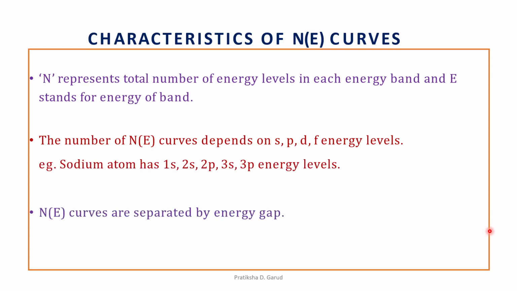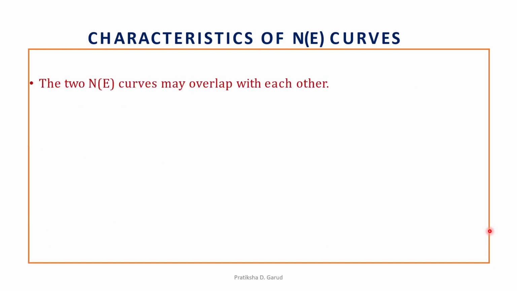The capital N(E) curves are separated by an energy gap, as we have seen in the picture. For example, the capital N(E) curve for 3s is separated from the capital N(E) for 3p. Further, two N(E) curves may overlap with each other. For example, the N(E) curve of 3s overlaps with the N(E) curve of 3p.